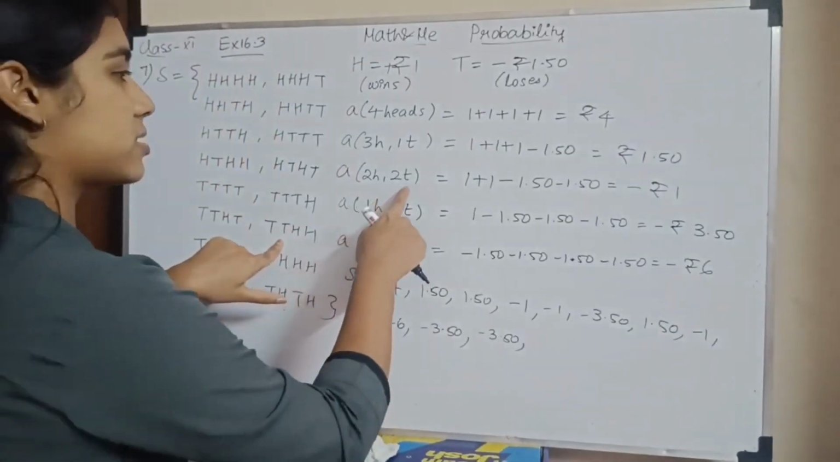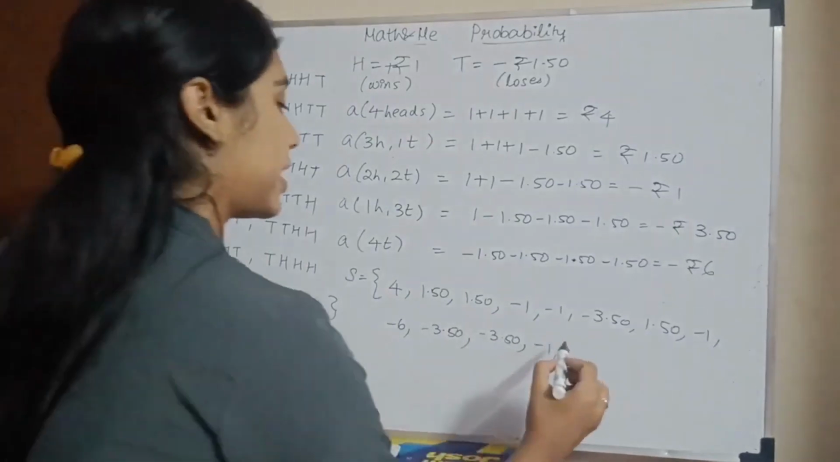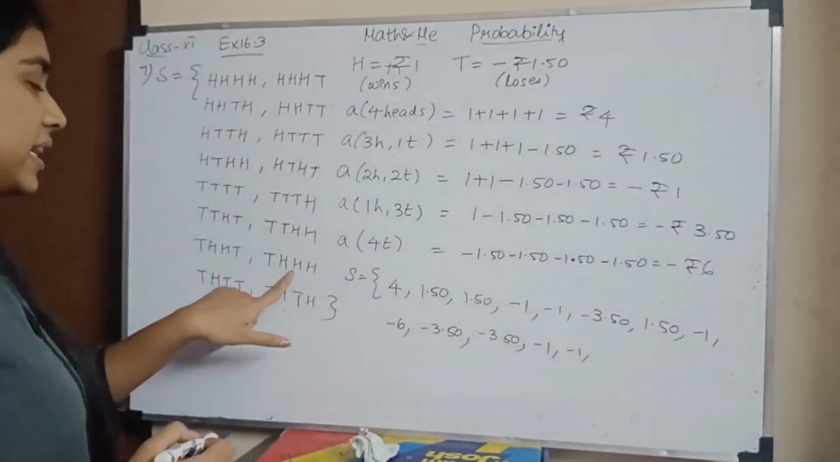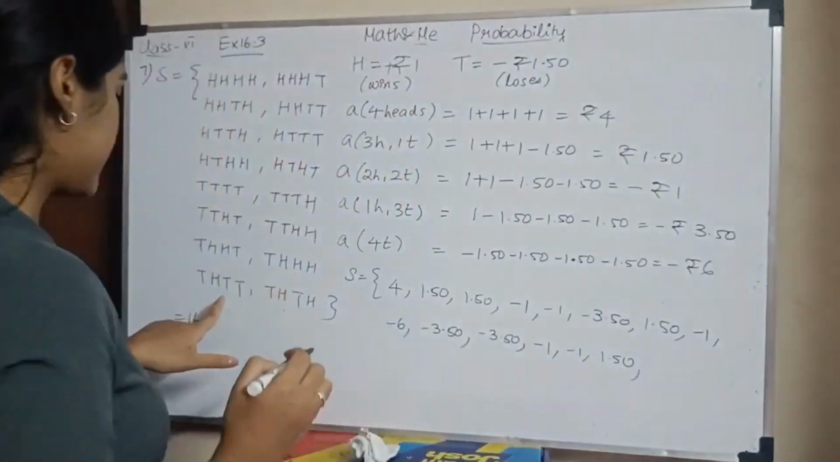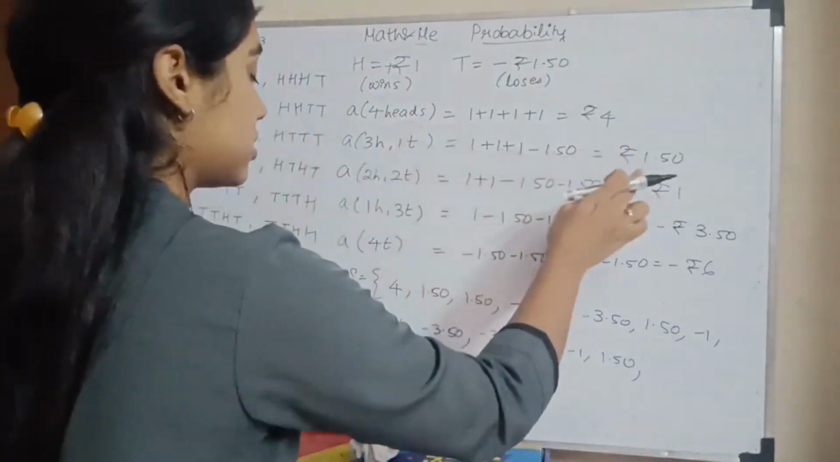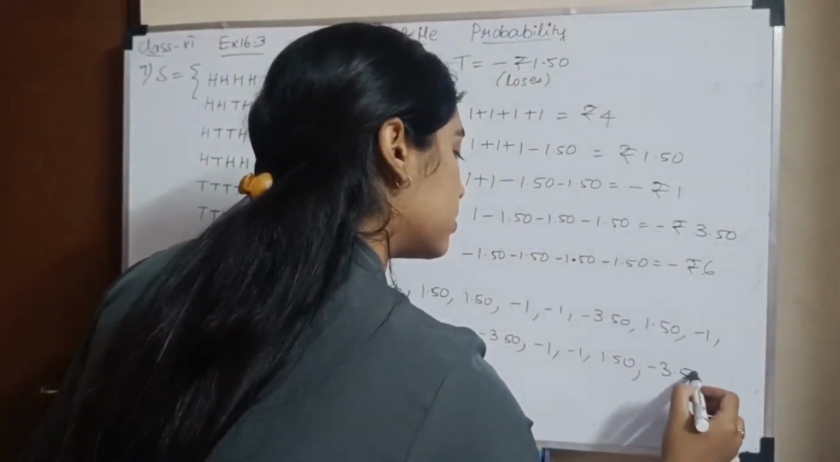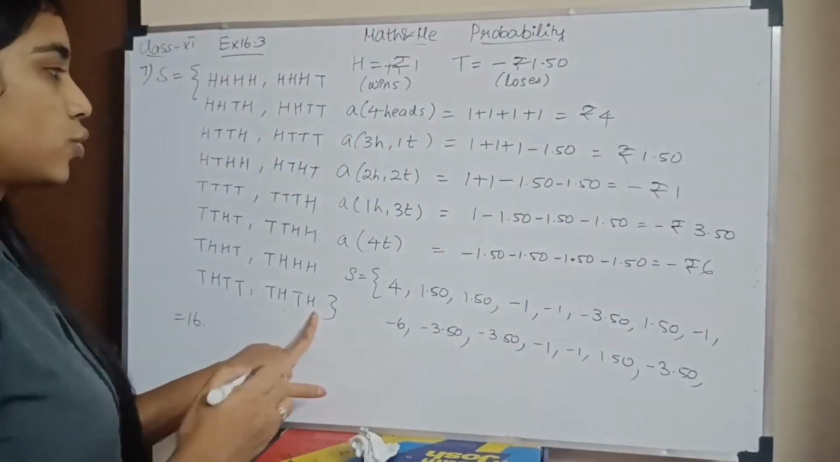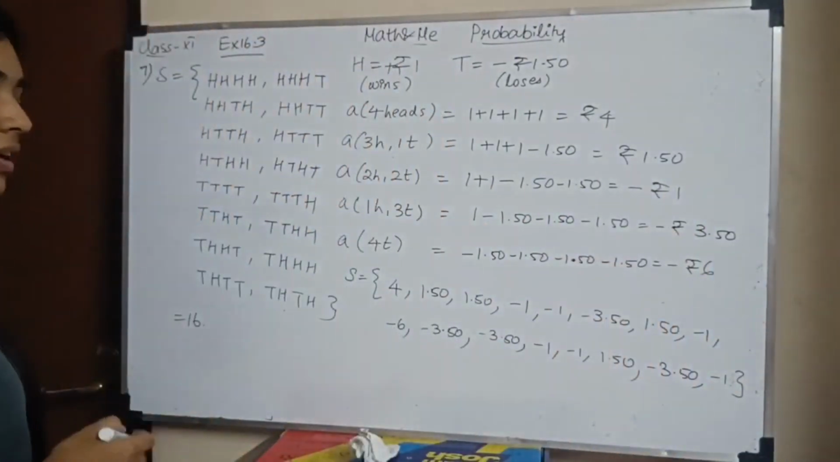2 tails, 2 heads, so it is minus 1. 2 tails, 2 heads, minus 1. 3 heads, 1 tail, 1.50. 3 tails, 1 head, so it is minus 3.50. Then 2 heads, 2 tails, minus 1. So this is my sample space of amounts.